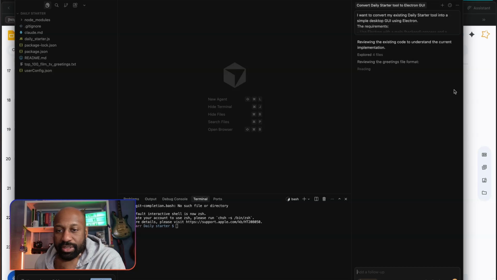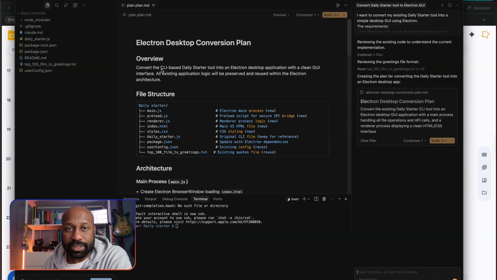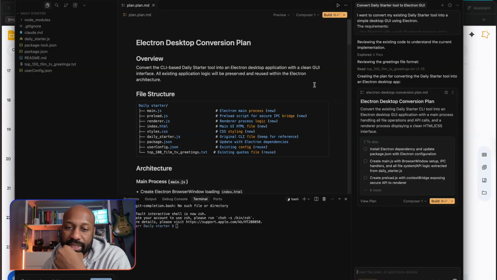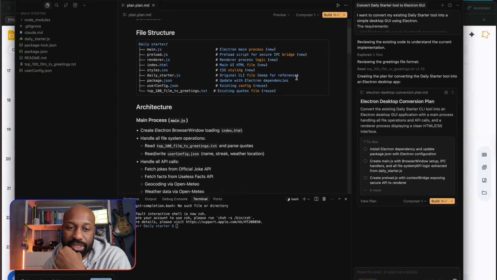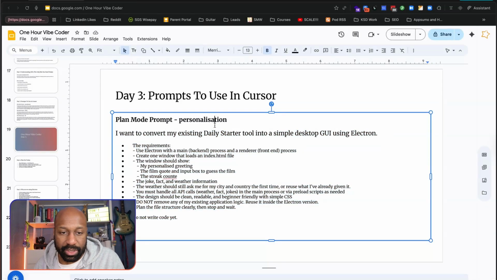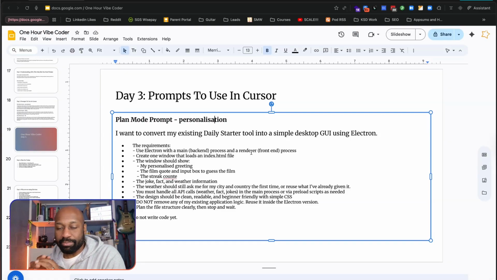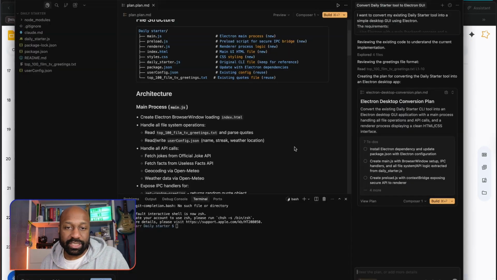Reviewing the existing code. And here's the plan. Convert the CLI, which is a command line interface, which is the terminal, into an Electron desktop application with a clean GUI. A couple of things I asked it to do was to use Electron with a main process and a renderer process, so that the main process is the back end, which is where all the calculations and stuff will be happening. The renderer process is the front end, which is what it looks like. So I've asked it to create that.